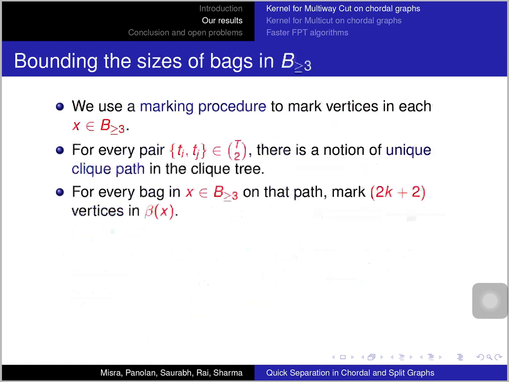So imagine there is a branching bag in the middle, and these two bags are at the ends of the path where the terminals lie. Then we mark k plus 1 vertices of this branching bag which go farthest in the direction of the first terminal, and we mark k plus 1 vertices of the branching bag which go farthest in the direction of the second terminal.